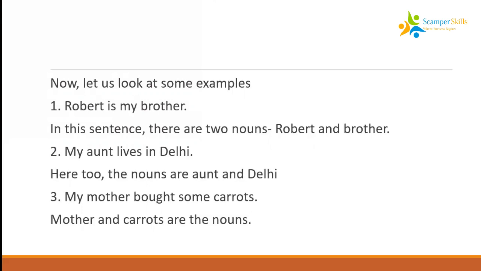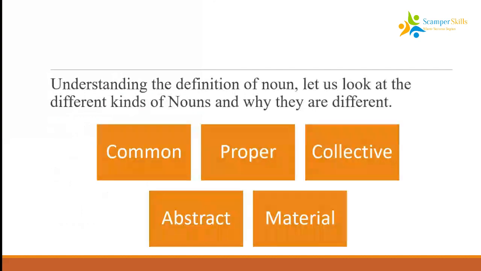All right? Okay. The next thing we need to know is that nouns are divided into different kinds. So long we understood what is a noun and why everything needs to have a name.